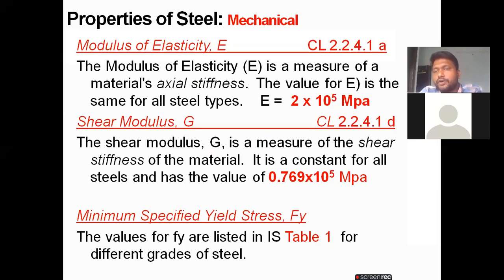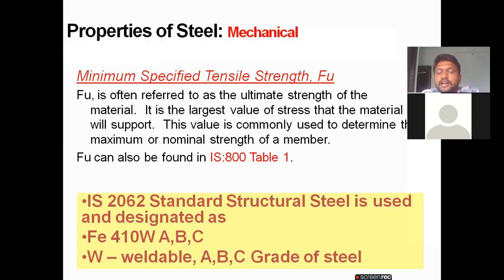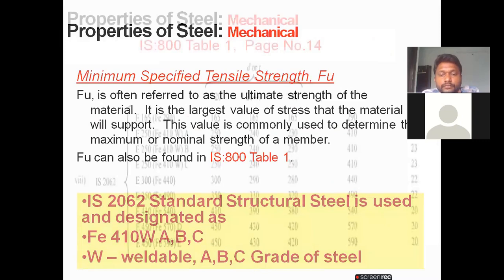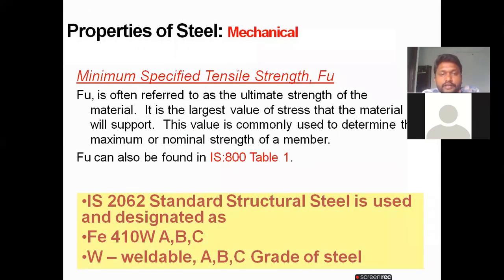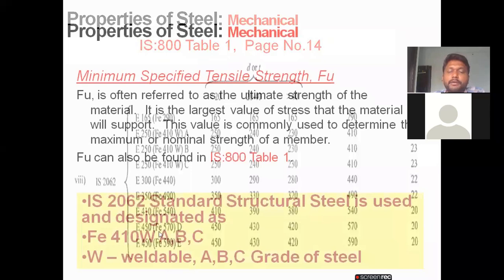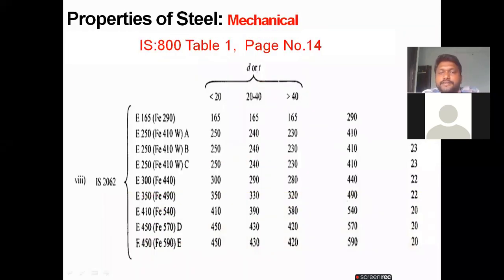If you observe clause number 2.2.4.1(a), it is showing the modulus of elasticity, that is 2 into 10 to the power of 5 MPa, and shear modulus is 0.769 into 10 to the power of 5 MPa. The minimum specified yield stress and other things we will see in IS 800 Table number 1. Okay. When it is saying Fe410W, the W means the welded one. Okay, these are the properties of steel.